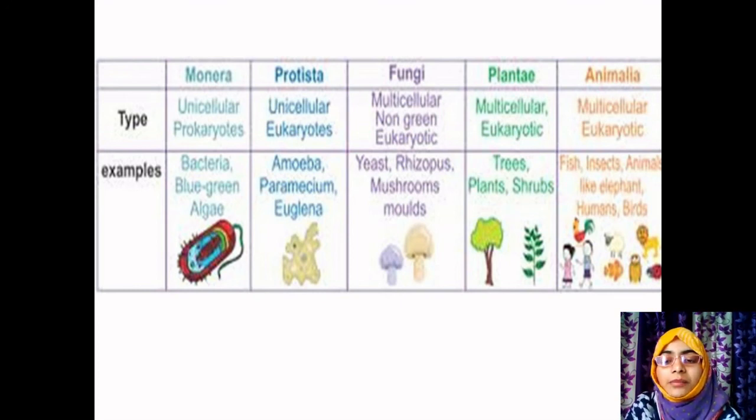Okay. Now comes plants. We recognize plants because they are usually green in color, of course, containing the chlorophyll pigment, and they synthesize their own food by the process called photosynthesis, and they are autotrophic in nature and have a cell wall as well. Animals come in different shapes and forms: humans, corals, snails, sharks, and other sea animals. They don't have a cell wall and they are mobile in nature, that is, they can move from one place to another.